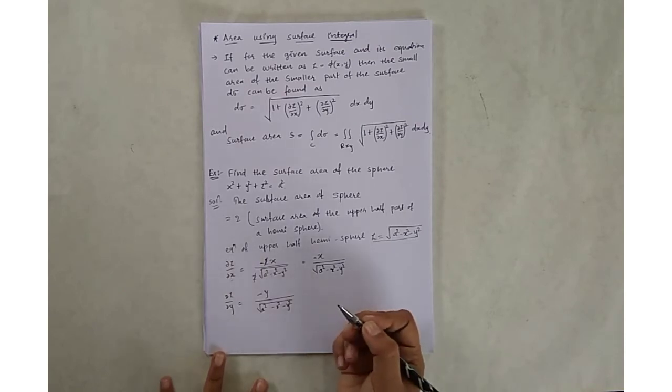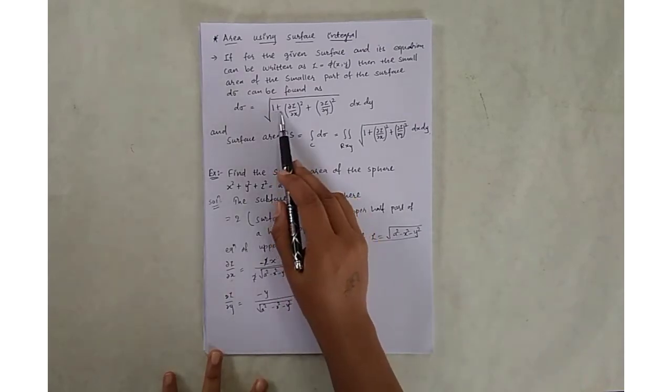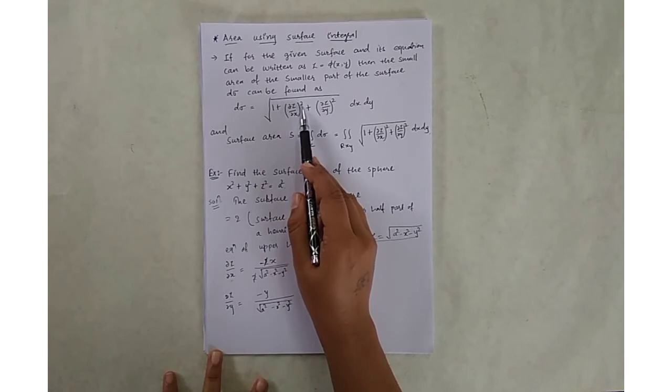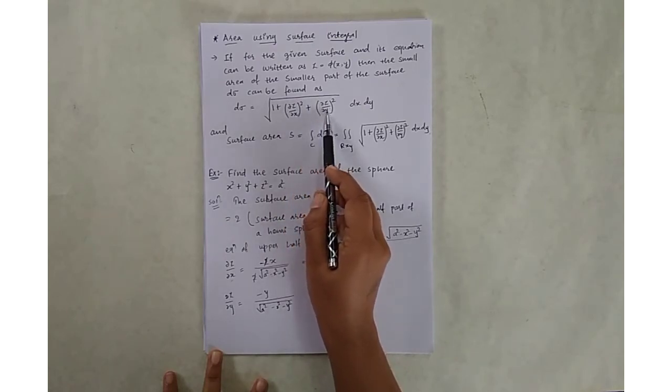Now find square root of 1 plus (del z by del x) whole square plus (del z by del y) whole square.